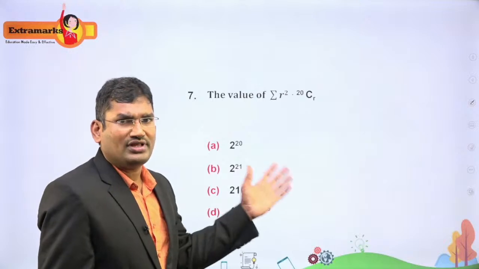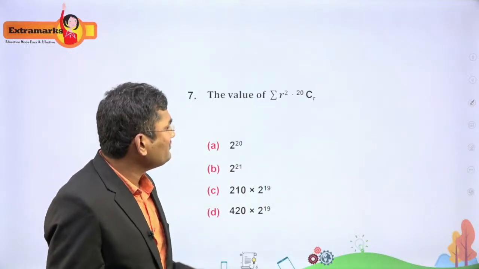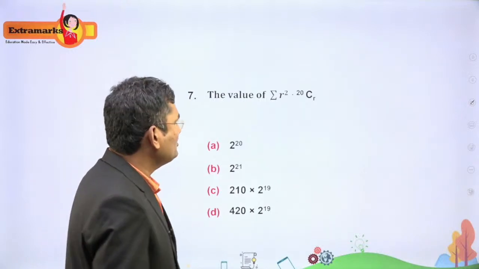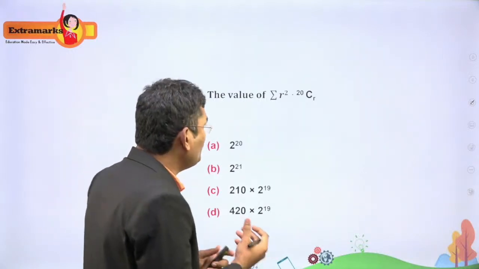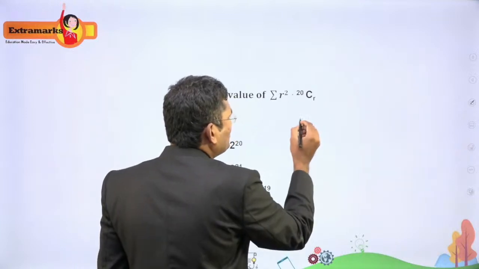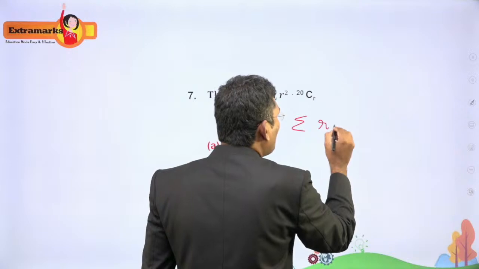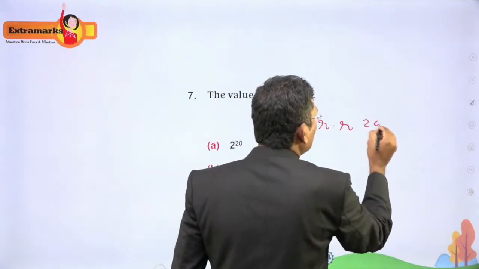So this is the question from the binomial theorem. This is a very good question. Sigma r square into 20 CR. So it's a very simple question, right? If you do like this, r square, I'm writing this sigma, keep as it is. R square written as r into r, 20 CR.